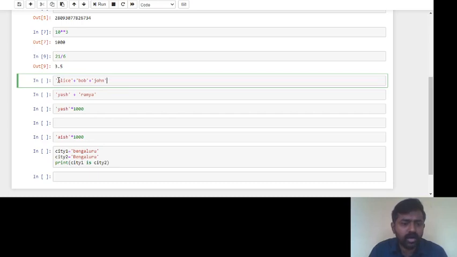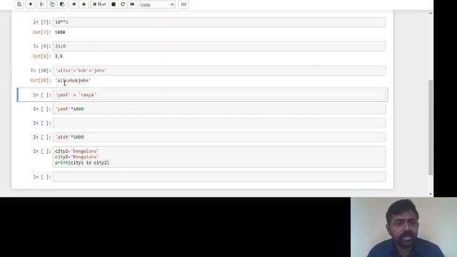I told you I have written 3 strings here: Alice, Bob and John. Alice is a string because it is enclosed within single quotes. Bob is a string because I have enclosed it within single quotes. John is a string, enclosed within single quotes. So I'm combining them by using the concatenation operator, that is plus. When I run this, you are going to get Alice, Bob and John.